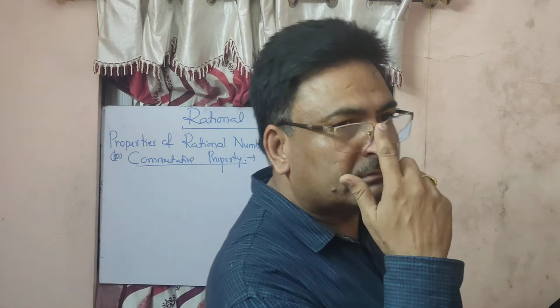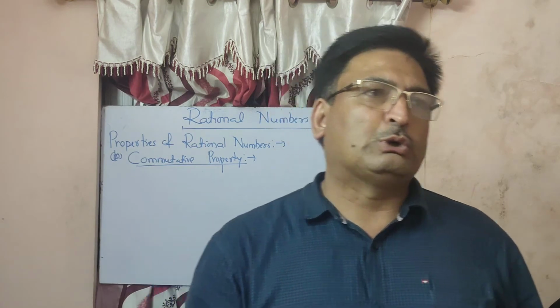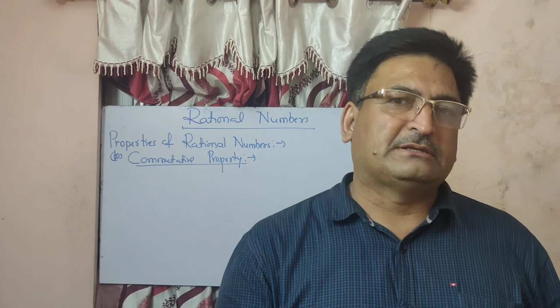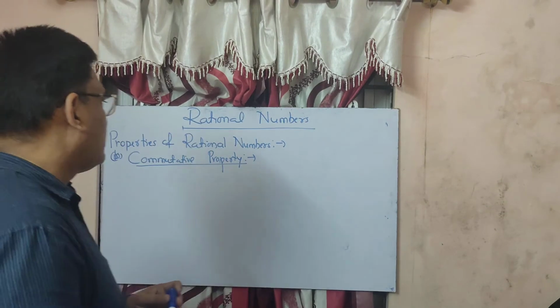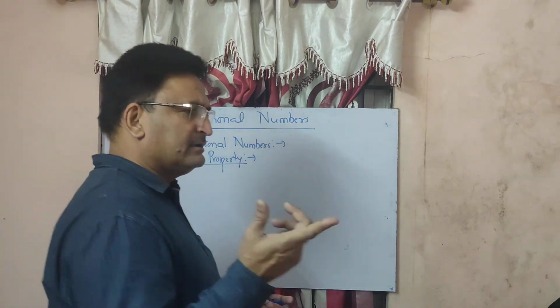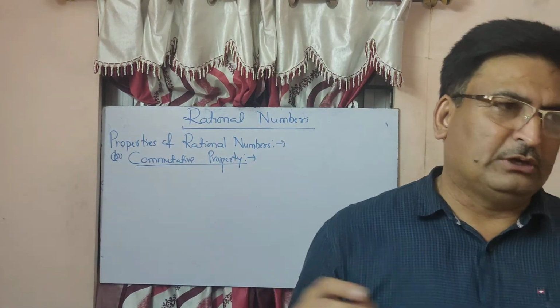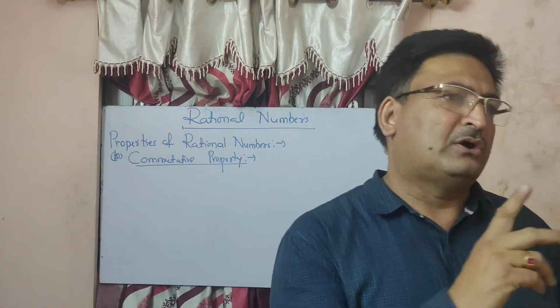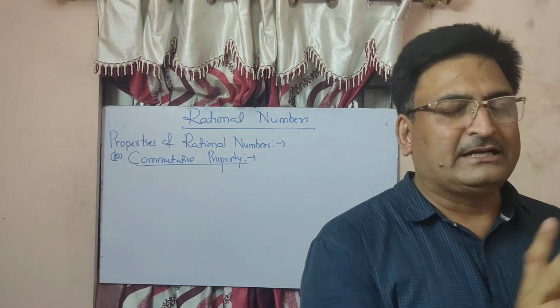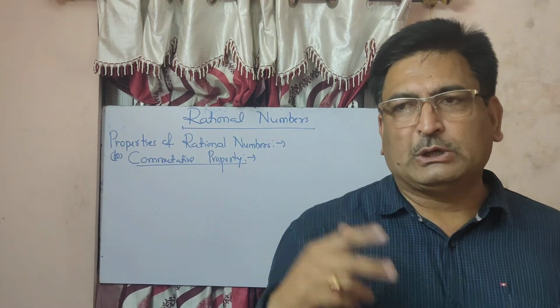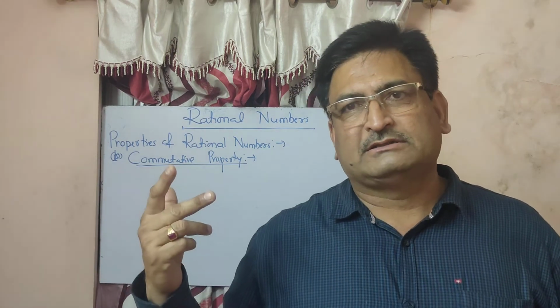Okay, now. In this commutative property, we have to go through the 4 operations, that is addition, subtraction, multiplication and division. What is the first one now? So what is this commutative property? LHS is equal to RHS. If you add or subtract or multiply or divide 2 numbers on one side, that should be equal to the same numbers on the right hand side.